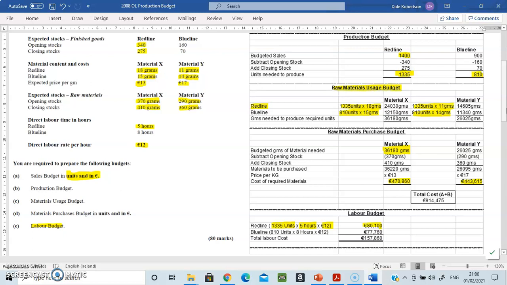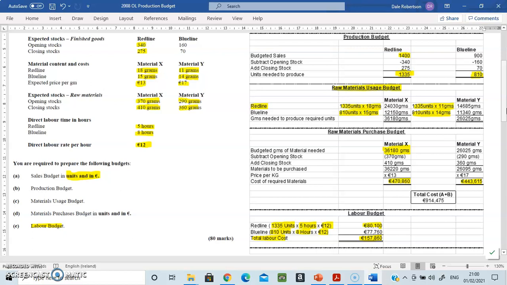Our 810 from up here, it takes longer to make a blue telephone, it takes 8 hours, but we still pay people €12. So therefore it's 8 by 12, and you multiply that out to get 77,760. And again, you add these two together to get your total labor cost.